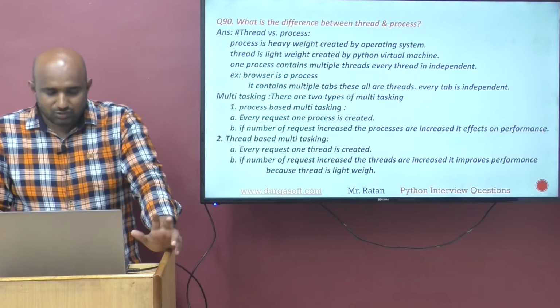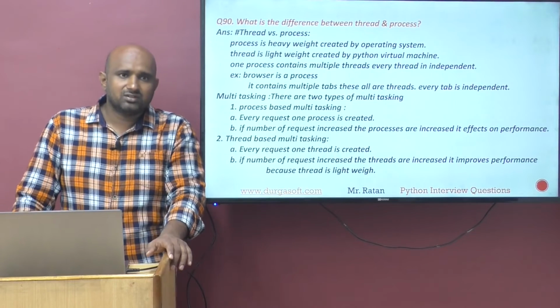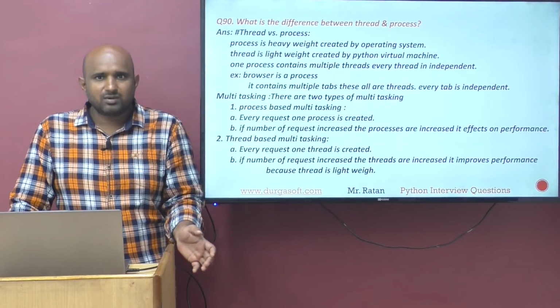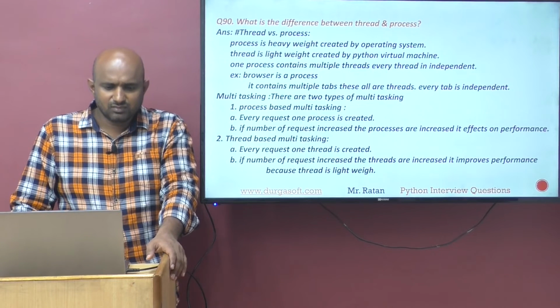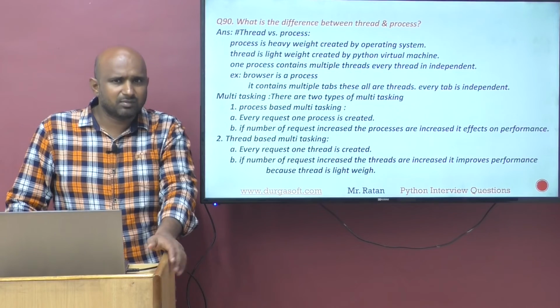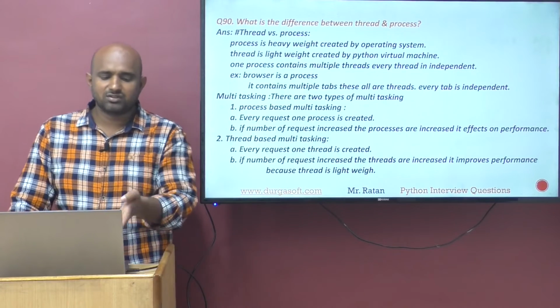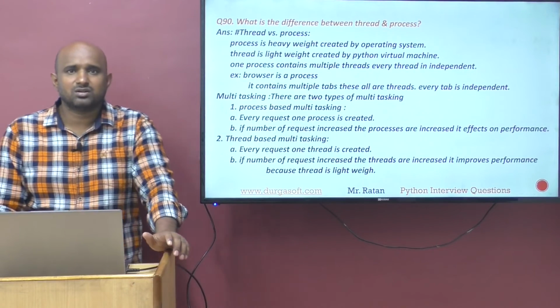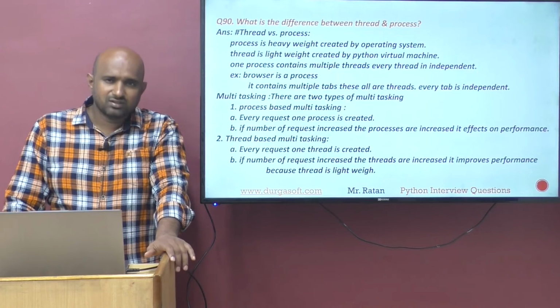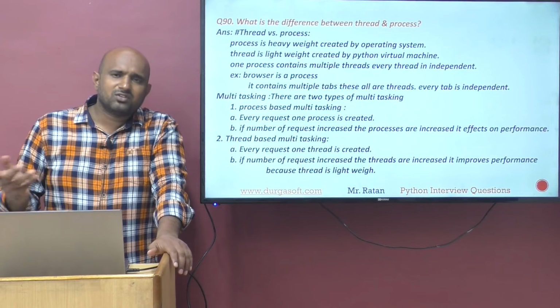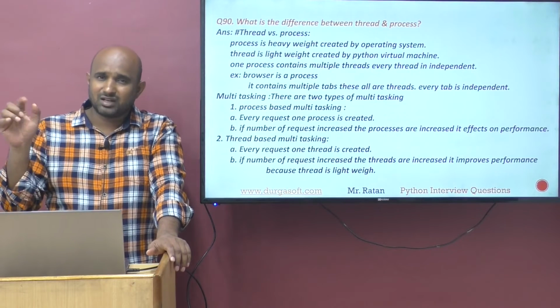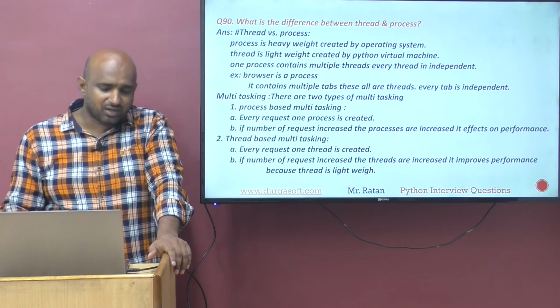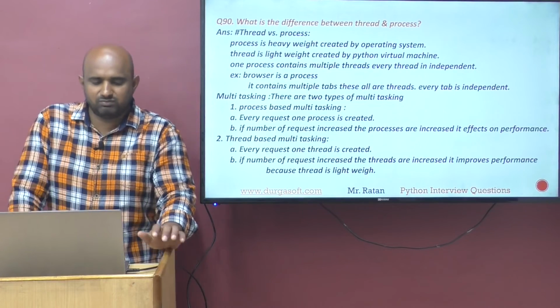Then which is recommended for every request, creating a process or creating a thread? Definitely creating a thread is recommended, because process is heavyweight. If the number of requests increases, the number of processes increases and the load increases. But one process can have multiple threads. That's why thread based multitasking is actually good.